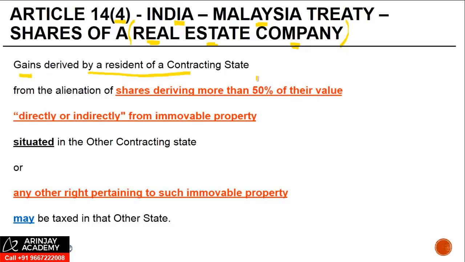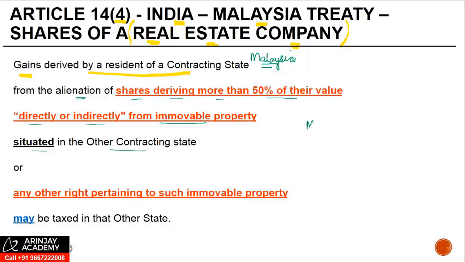So let's say this resident that we are talking about is a resident of Malaysia. So gains derived by a resident of Malaysia from alienation of shares deriving more than 50% of their value directly or indirectly from immovable property situated in the other contracting state.